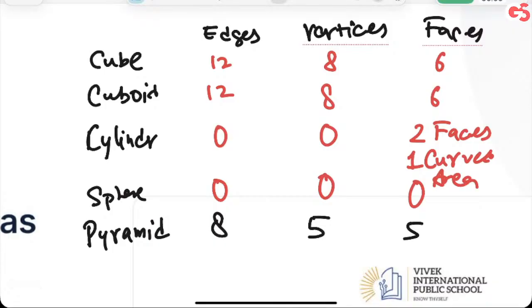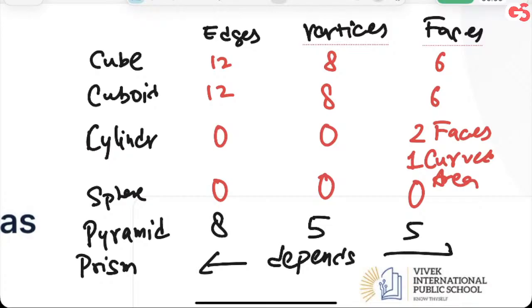There's one more thing called prism. For prism, we are never sure because it depends on what kind of prism it is. So prism can be circular prism. Prism is basically an umbrella term for different three-dimensional figures.